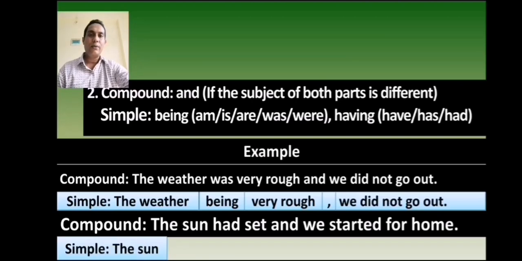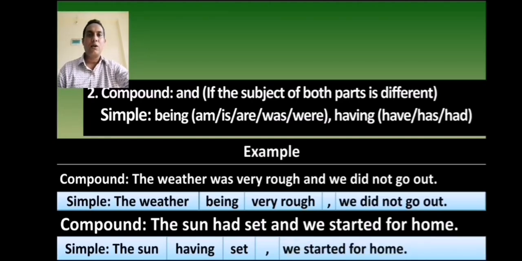Then you will write having at the place of had. Then you will write after had. That means set. At the place of and you will use comma. Then you will write the second independent clause. The second independent clause is we started for home. It has also become a simple sentence. The sun having set, we started for home. I hope you all understand this rule.